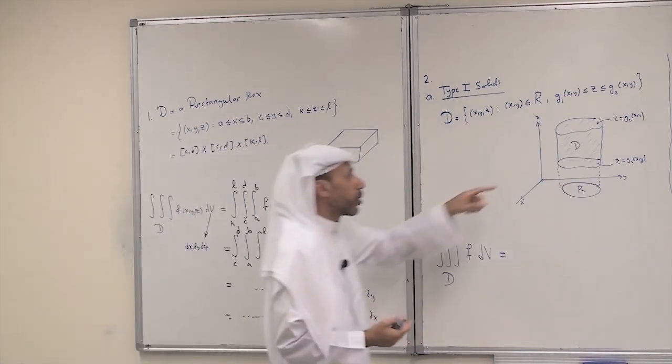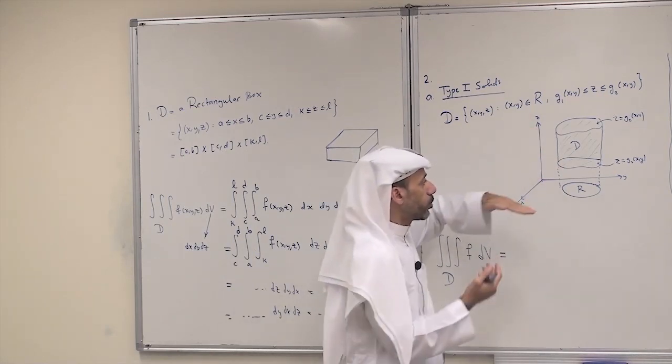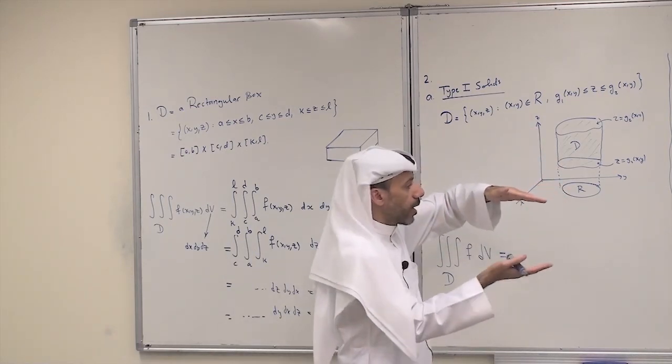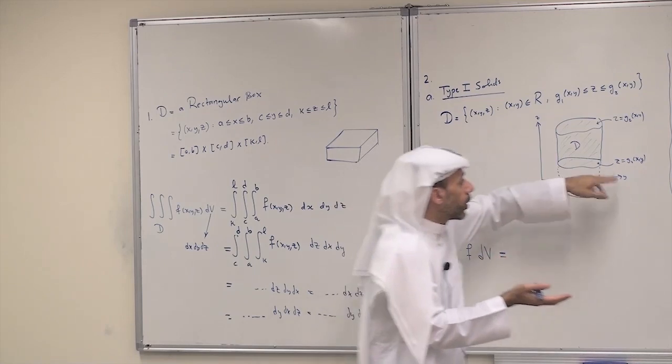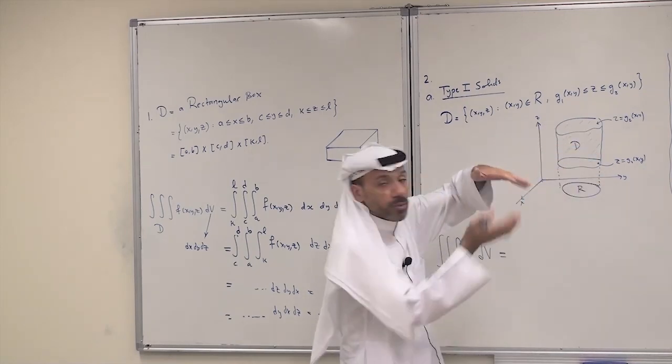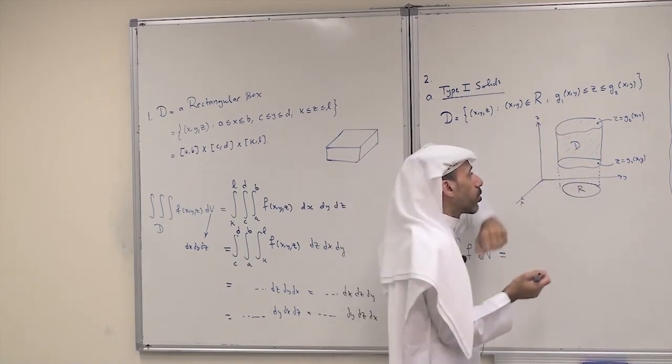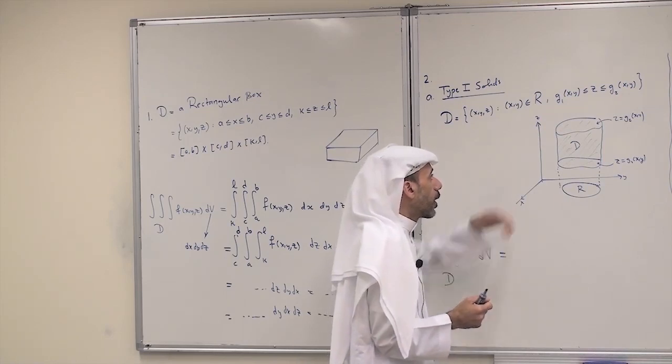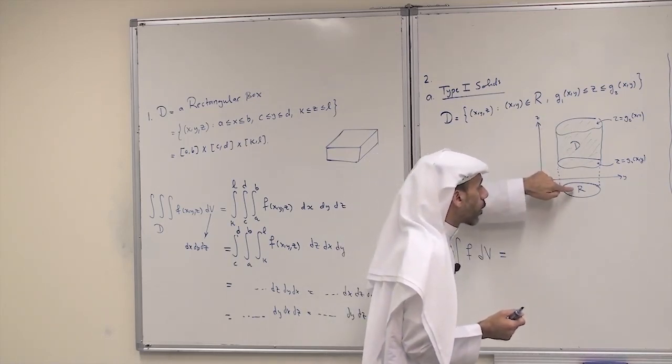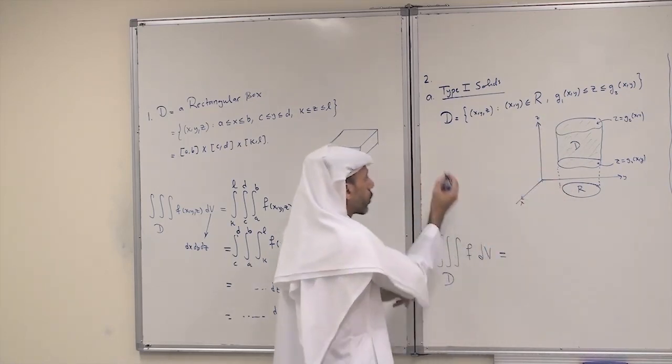Graphically, this is the solid. It is a solid between 2 surfaces, a lower surface g1 and an upper surface g2. Then we have R. What is R here? R is the projection.